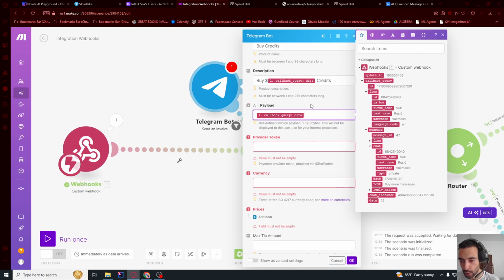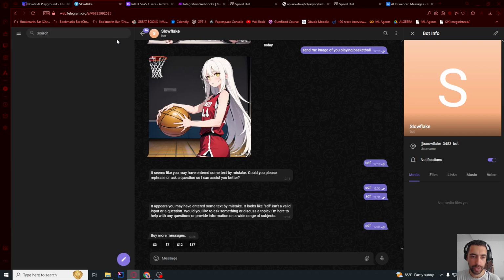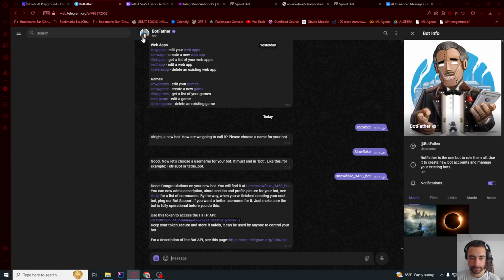I will have to return, so payload, this data is where we set, if you remember when creating buttons, we set like the label would be like $12, and then callback query was like number 12. So that callback query is this data. If you don't remember, I will show you later. But basically, this payload is what we will read when user pays. When user pays, we will see how much credits they bought. So we're gonna send this same data. So provider token, let's go back to BotFather, and let's say my bots.